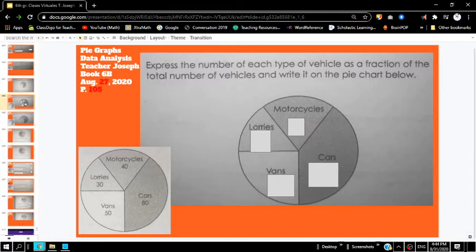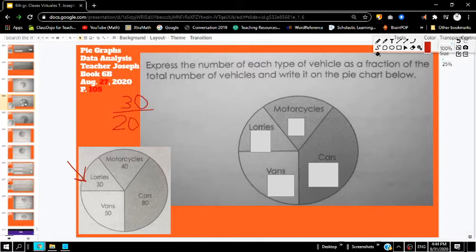I know that the lorries is 30. So I take my lorry, which is 30, and put that over my total, which is 200. Then I simplify this fraction to get my regular finished fraction. I'm going to divide both sides by 10. That's 3 over 20, and that's the simplest that we're going to come. So 3/20ths is my final fraction for the number of lorries.